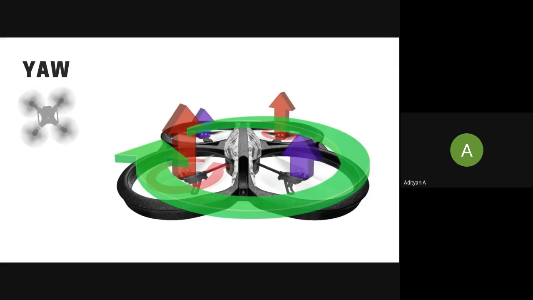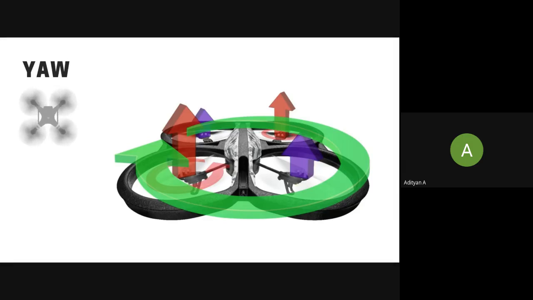Now this is very interesting. Listen to me very carefully if you missed last week's session. To yaw clockwise, that is in the direction of the green arrow, we increase the thrust on the anti-clockwise moving motors. If you want a clockwise yaw, we increase the thrust on the anti-clockwise motors, and we decrease the thrust on the clockwise rotating motors to attain stability, and also to get a net upward or downward force of zero.